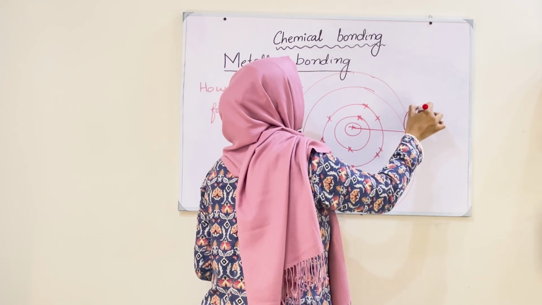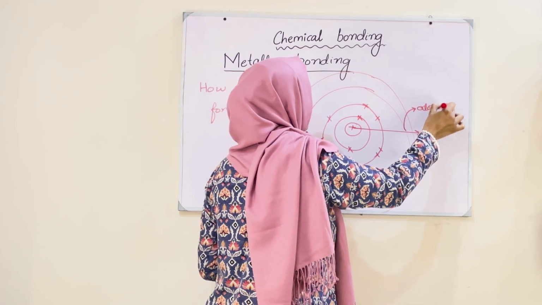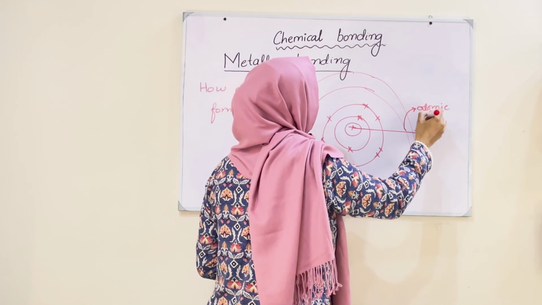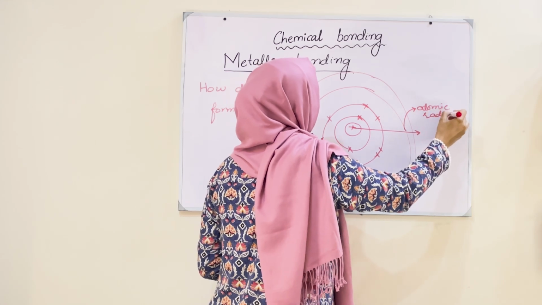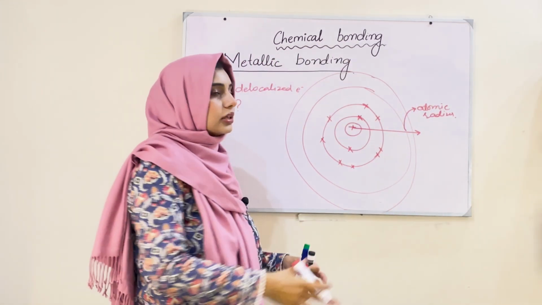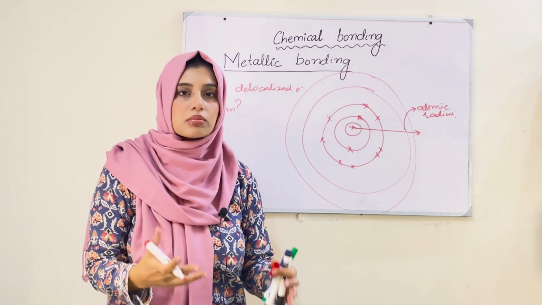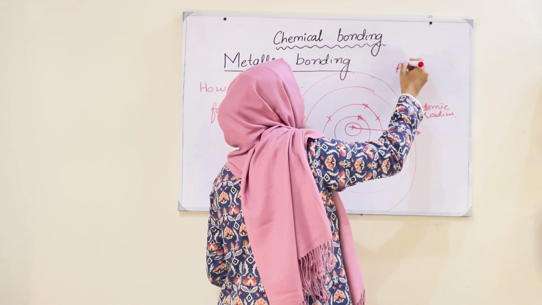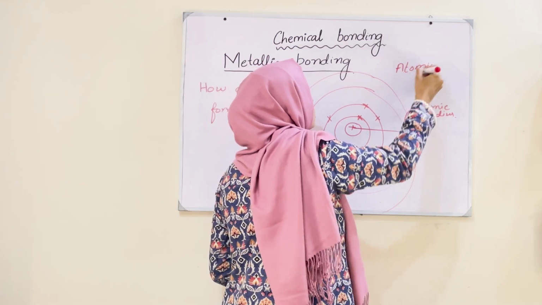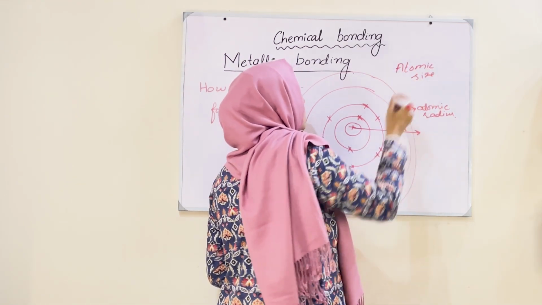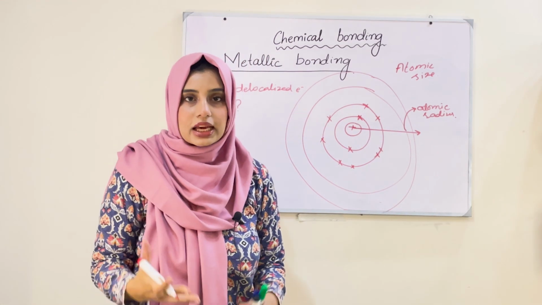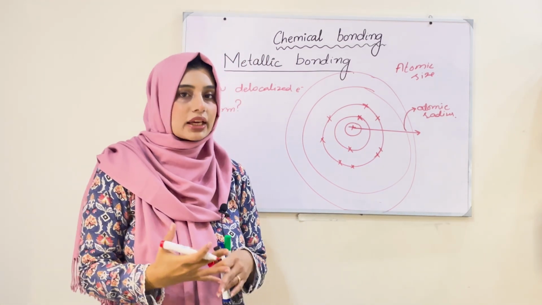This distance is called atomic radius, and the circumference of the whole atom is called atomic size. So when the number of shells are constantly increasing, the atomic size is also increasing.